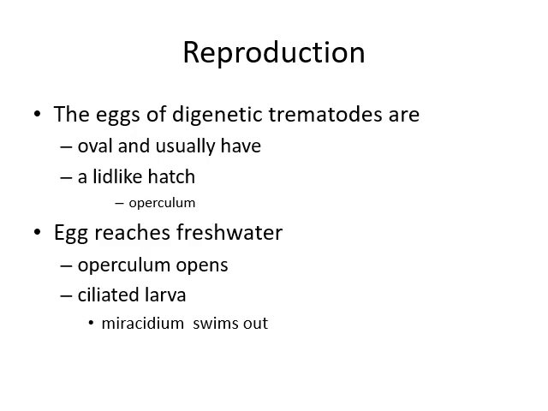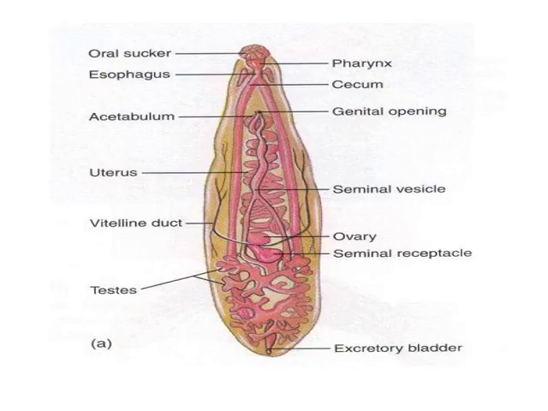As the operculum opens, the ciliated larva, that is the miracidium larva, comes out and swims. This is an individual having the pharynx, cecum, acetabulum, genital opening, seminal vesicle, uterus, ovary, seminal receptacle, vitelline ducts, testes, and excretory bladder.